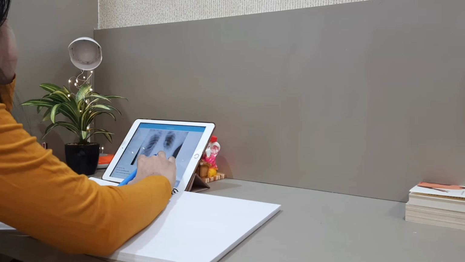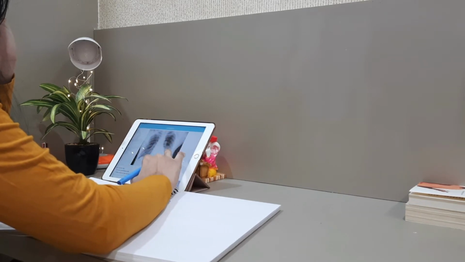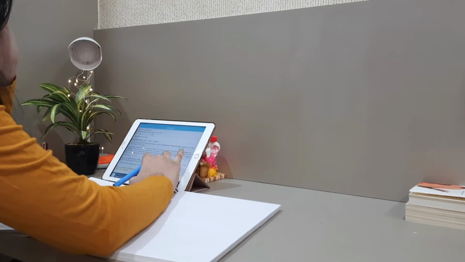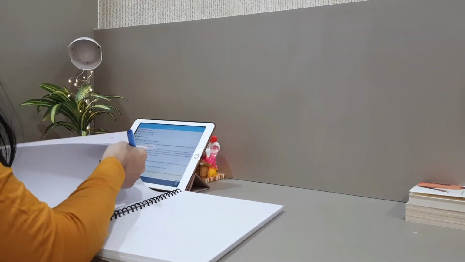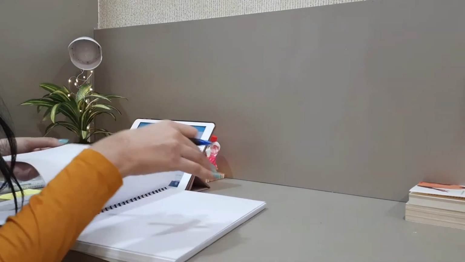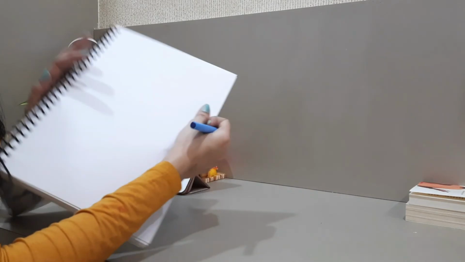So as you can see, after finishing my lecture and my reading, I prefer solving a test. Solving a test gives you an idea of how clear you are about the topic, and this will help you see where you should focus more. So when exams are approaching, we have to give many tests so that we are clear about how much more we need to study. And according to that, you can manage your revisions also.